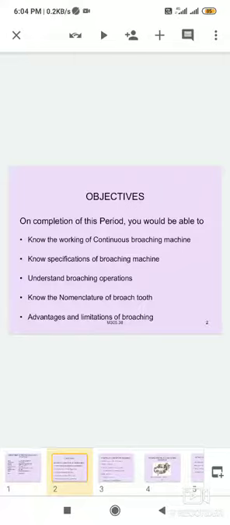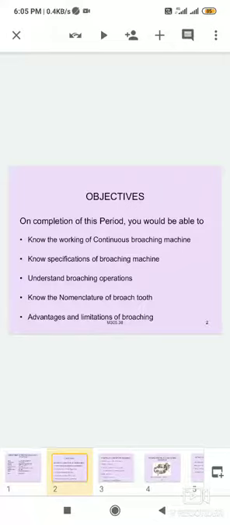It is best suited for mass production and can produce accurate plane or formed shapes on internal or external surfaces.